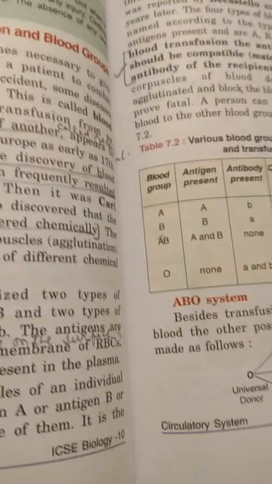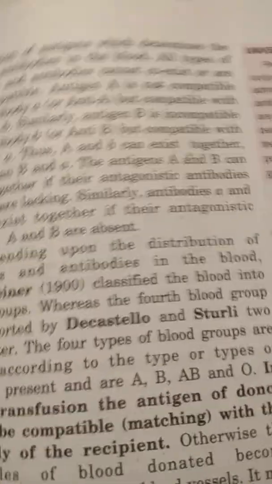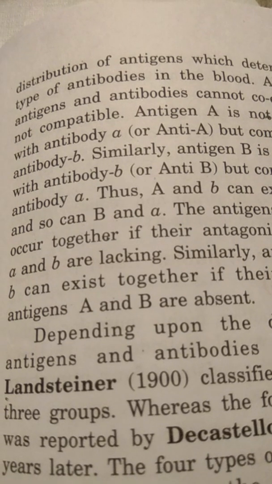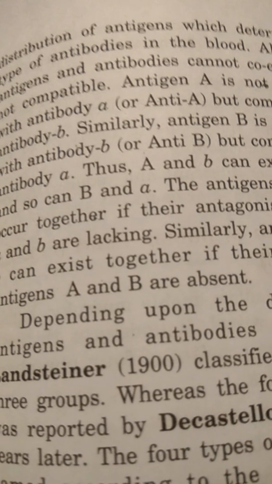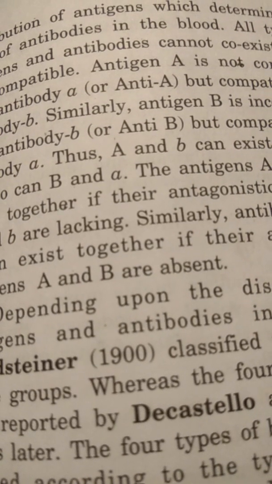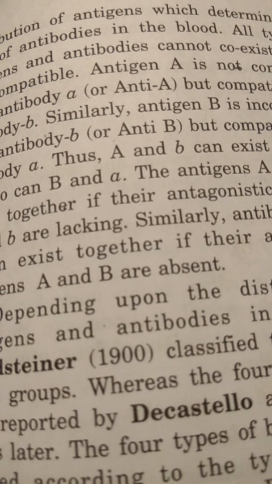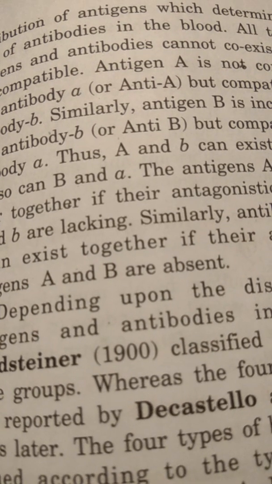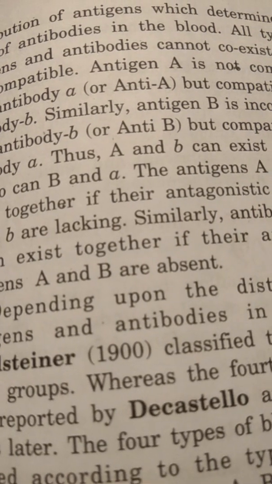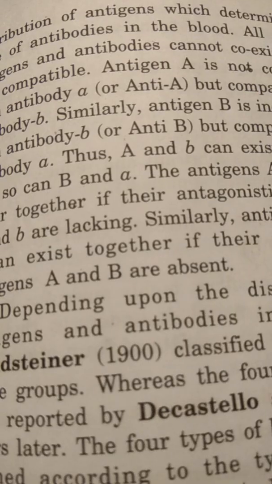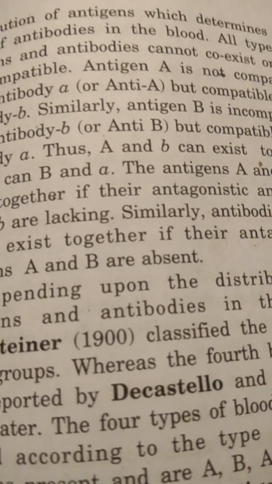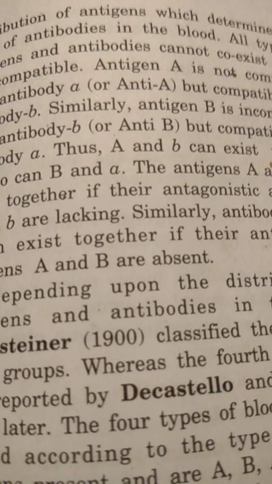The distribution of antigens will determine the type of antibodies in the blood. So the type of antigen will decide the antibodies of the blood of that person. And antibodies, I told you, are of two types, and we represent them with antibody small a and antibody small b with a small letter, and they are present in the plasma. It is the antigen that will decide the type of antibodies in the blood.